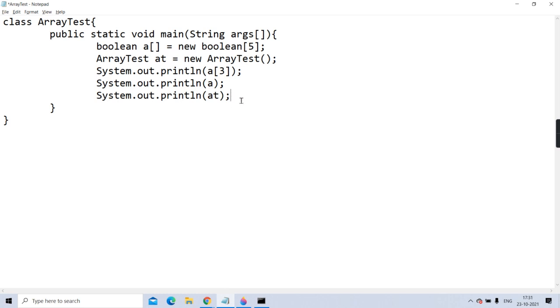But you will say there is no toString in my class. No problem. Is your class going to have an automatic parent? Who is the automatic parent of your ArrayTest class?